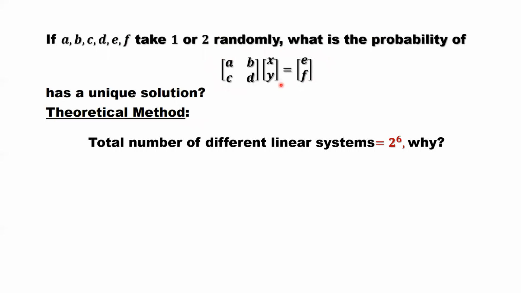This linear system is a random linear system. For those parameters, each parameter has two options, one or two. How many such random linear systems are there? Because each parameter has two options, and totally we have 6 parameters, the total number should be 2 to the power 6.